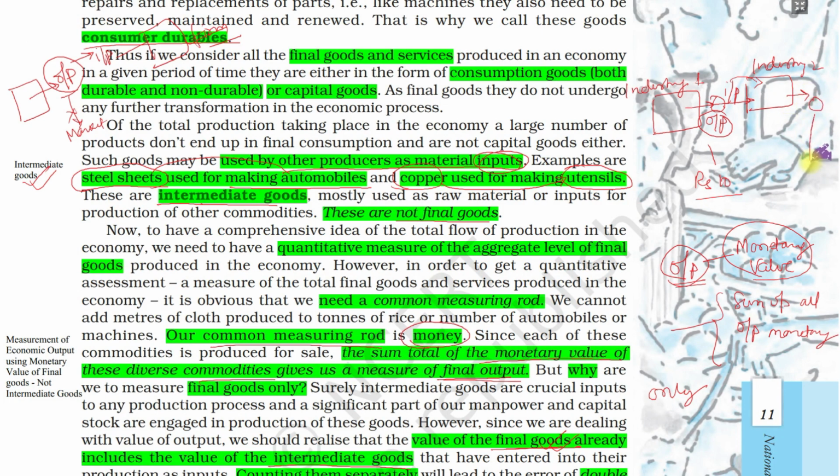Again, this output we include rupees, suppose 50. But this rupees 10 is already included here also. So if we include it, we calculate it two times, calculate into this one also, then we are including it twice. Here 10 rupees and here also 10 rupees. So this is double counting.